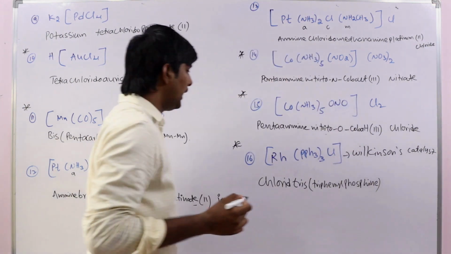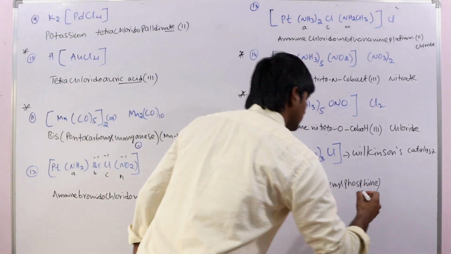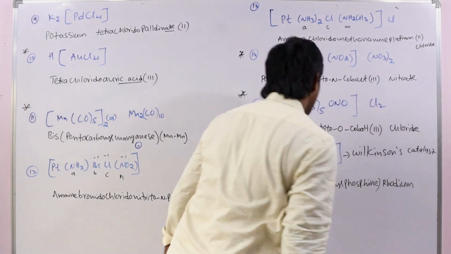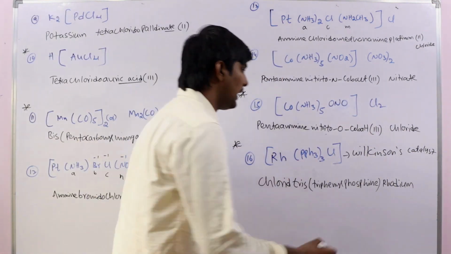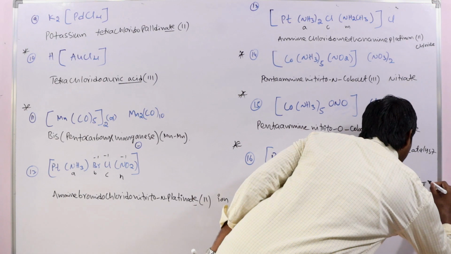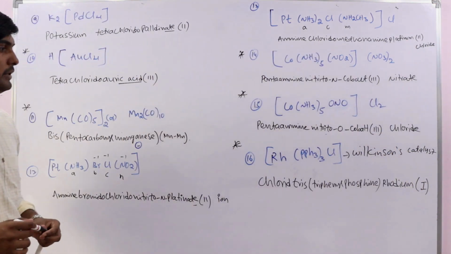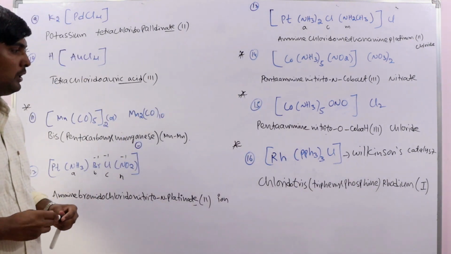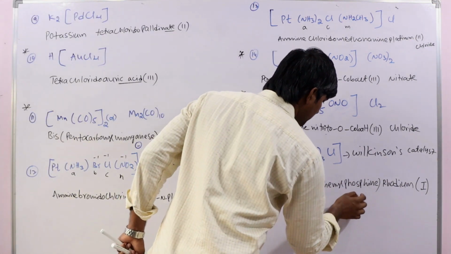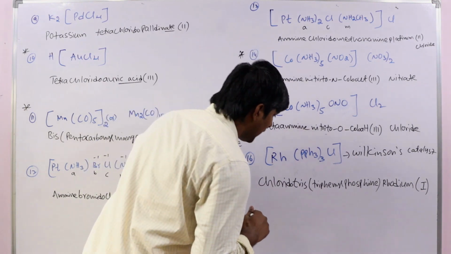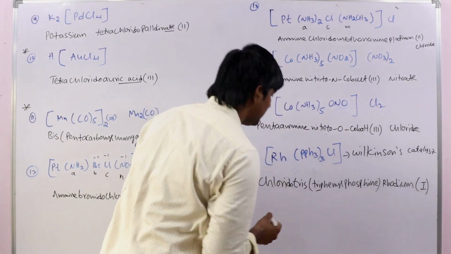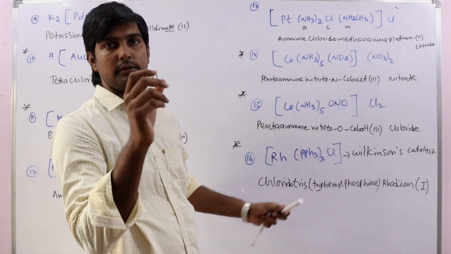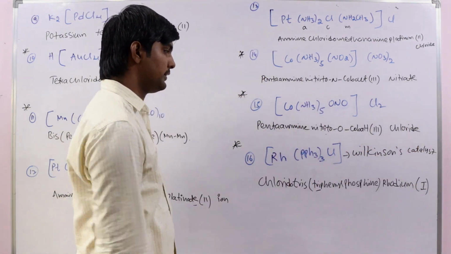Okay, tris triphenyl phosphine, rhodium. See, this is a neutral ligand, so that's why rhodium 1. This is the name of this complex. Chlorido tris triphenyl phosphine. Since we already have tri, we cannot write triphenyl phosphine, that is wrong, so we are using the prefix tris.